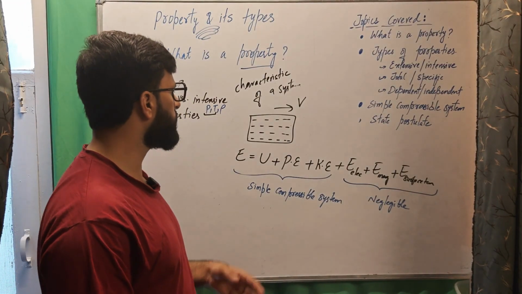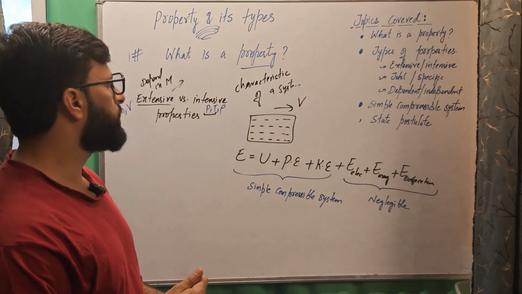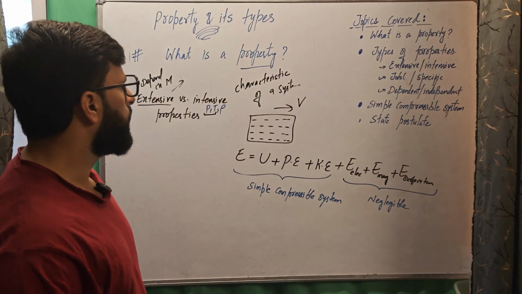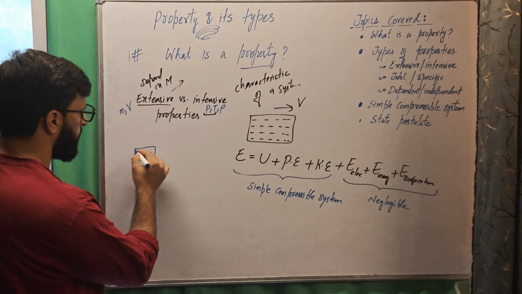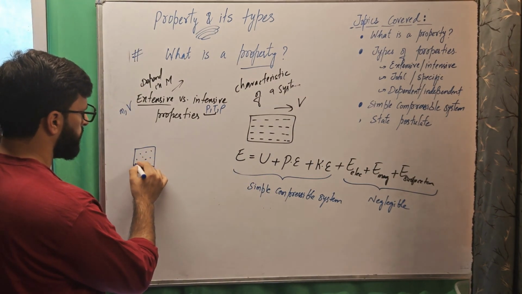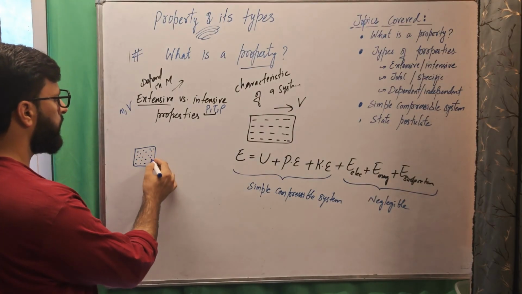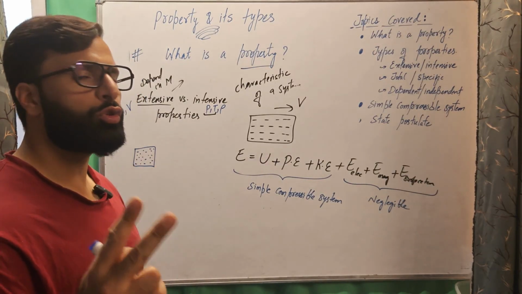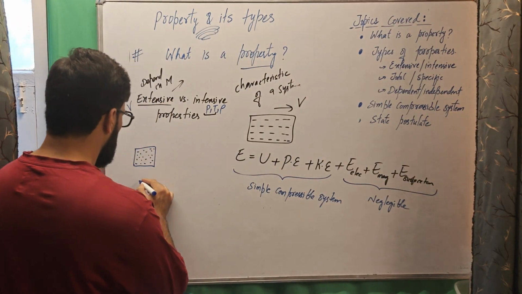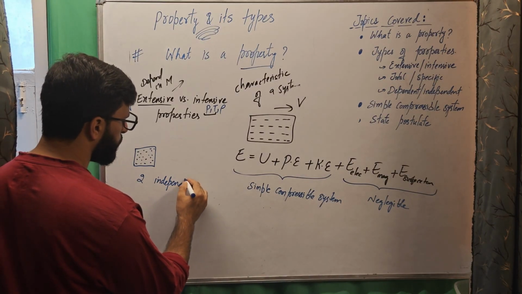Now, what is special about the simple compressible system? There is a rule about this system, and that rule says if this is a system, and if we fix the value of two independent intensive properties, only two independent, the properties should be independent that we choose.